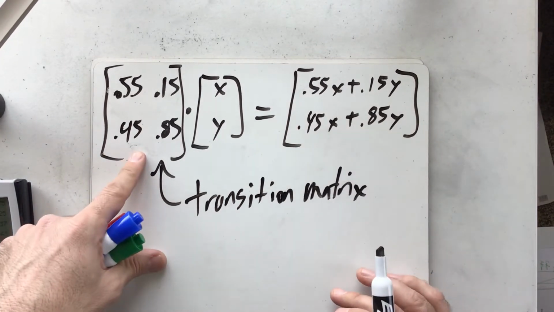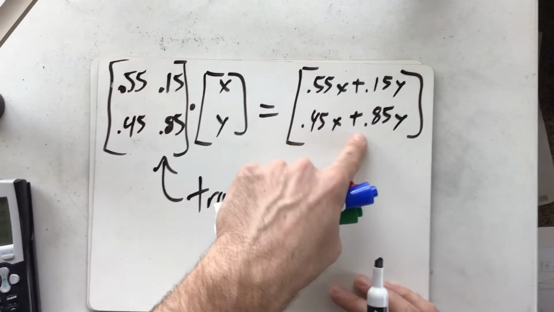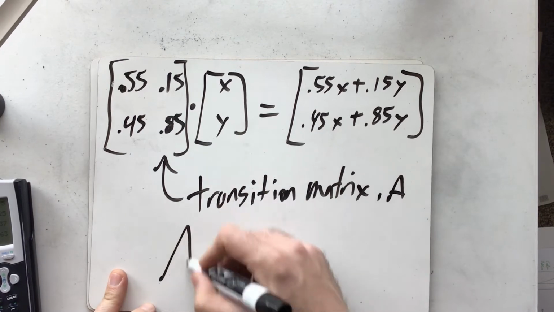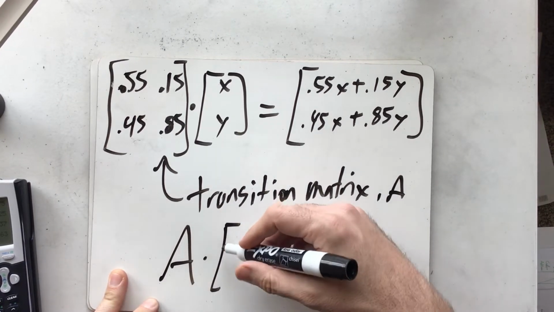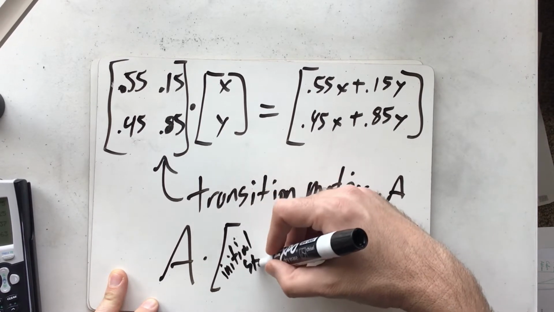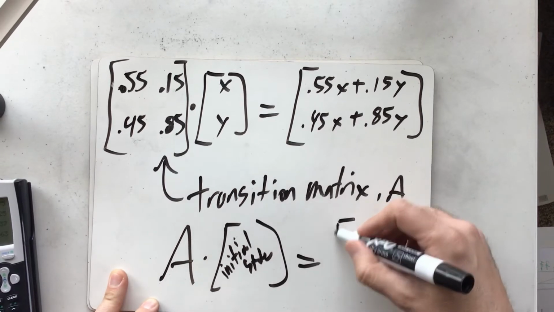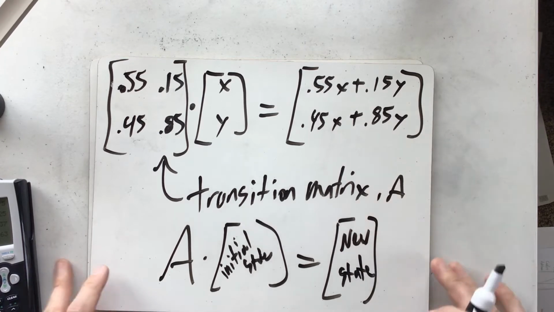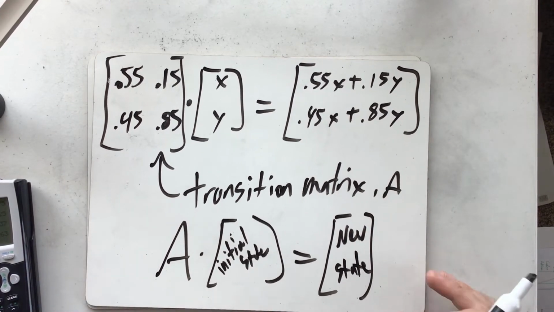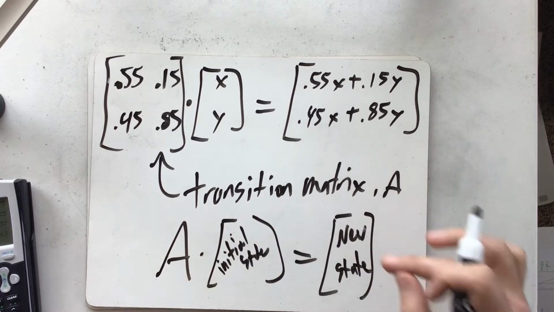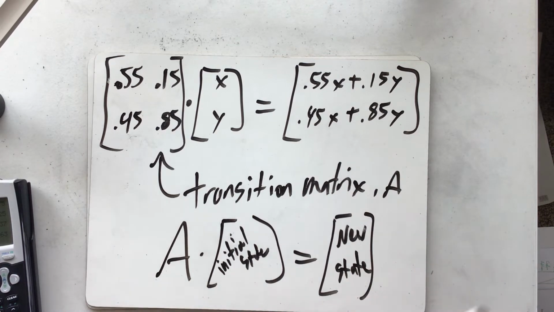This transition matrix means if you multiply it by whatever state you're in, it gives you the next state. So our transition matrix A means that if you have A times your initial state, what you're going to get is a matrix that is your new state. And so in other words, if you're in a position where it's 100% raining and 0% not raining, you multiply by A and you'll get your now 55% and 45% raining. So it all depends on what your initial state is. You'll get your new state right after this.